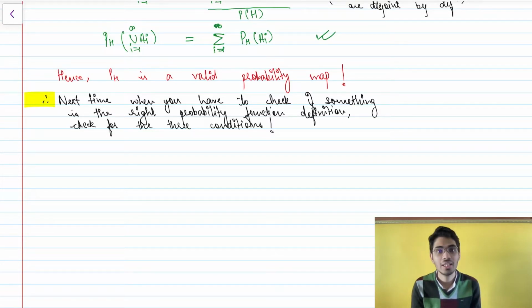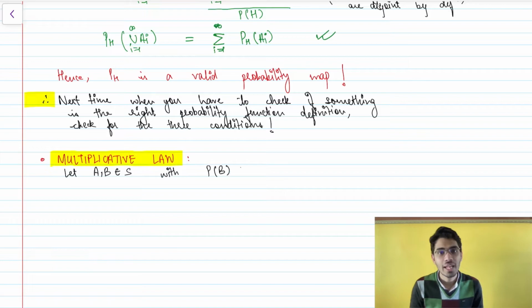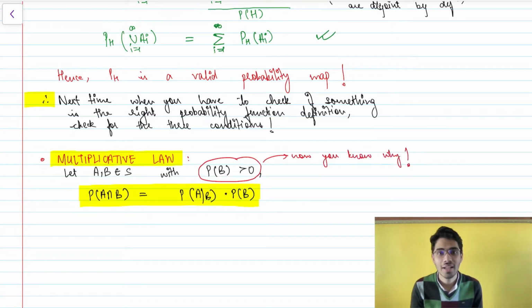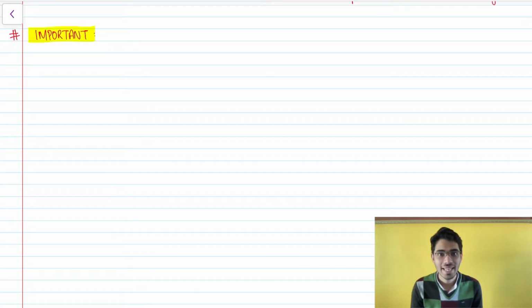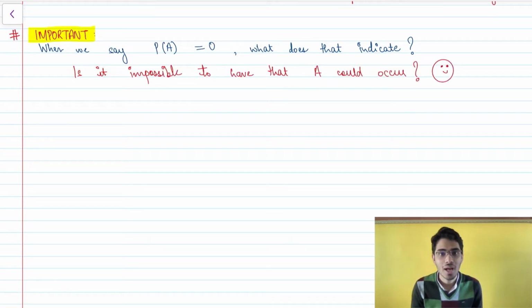Now that we are certain that what we learned as a conditional probability is actually a probability conditioned on the occurrence of the event in the sample space, we move on to learning about the next concept called multiplicative law. See that P of A intersection B can be given by P of A given B into probability of B. This comes directly from the previous formula itself. But wait a second. When we say that P of A is equal to 0 or P of B is equal to 0 for that matter, what does that actually mean? Does it mean that it is impossible to have A occur?